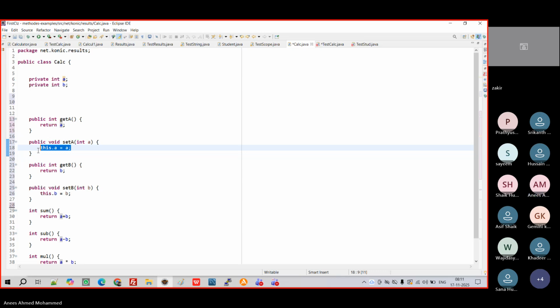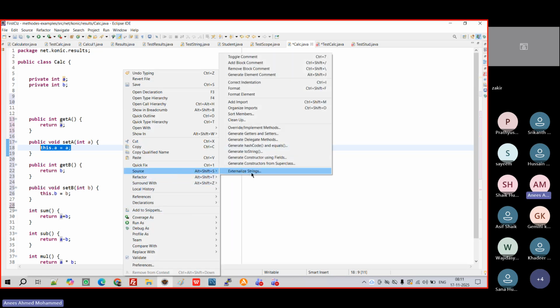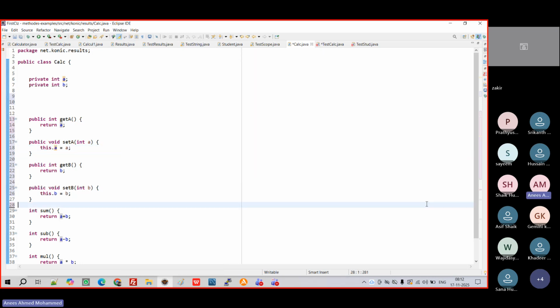So just practice it, you'll understand more. Like how we can create setter and getter: right click, source, generate getter and setter, generate getter. It will automatically create all the variables, set and get, and how to differentiate local and this one. There is one thing called the this keyword. This keyword we'll discuss in future also. So any questions still here?